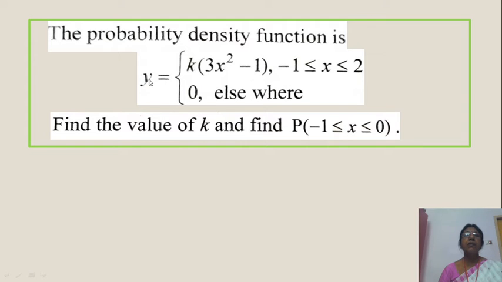For x between minus 1 and 2, f of x is defined as k into (3x square minus 1), and for all other values, outside minus 1 to 2, the function is 0. First question, find the value of k. Second question, find the probability of minus 1 less than or equal to x less than or equal to 0.